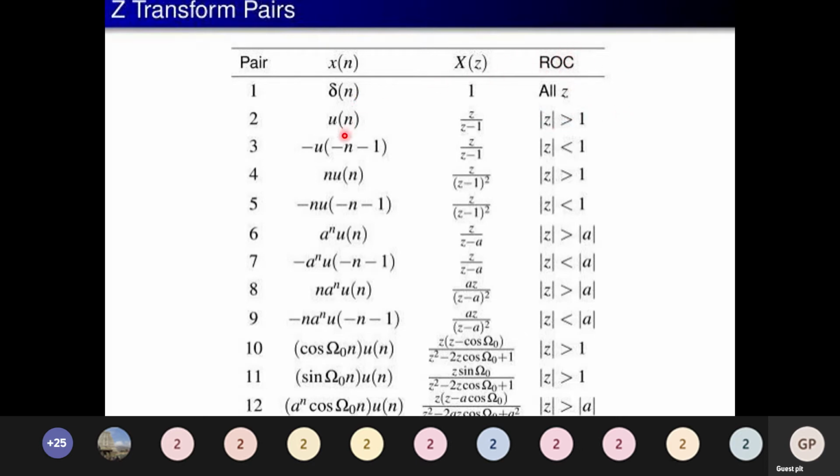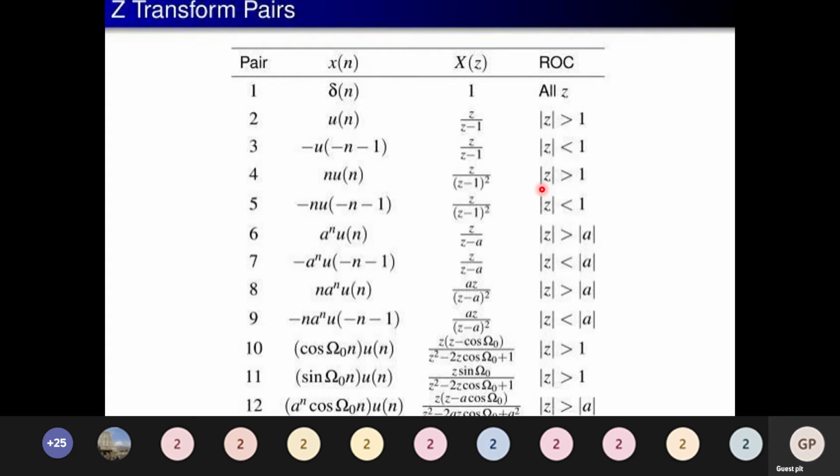Next, u of n is z divided by z minus 1, mod z greater than 1. Minus u of minus n minus 1 is z divided by z minus 1, mod z less than 1. n into u of n is z divided by (z minus 1) the whole square, mod z greater than 1. Minus n u of minus n minus 1 is z divided by (z minus 1) the whole square, mod z less than 1. a power n u of n is z by z minus a, mod z greater than mod a. Minus a power n u of minus n minus 1 is z by z minus a, mod z less than mod a.